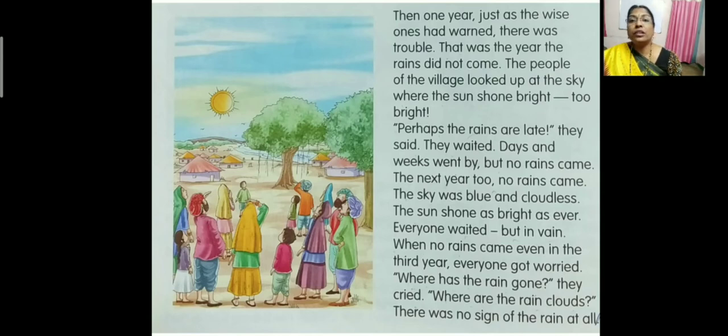The people of the village looked up at the sky where the sun shone bright, too bright. Now you can see in the picture, children, people are looking at the sky like this. There are no clouds. What is there in the sky? The sun. It is too bright. So when there is sun, will it rain? No, we need clouds, isn't it? It should be dark clouds, dark gray colored clouds. Then only we can have rain.